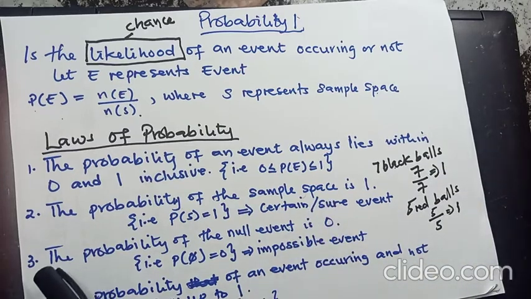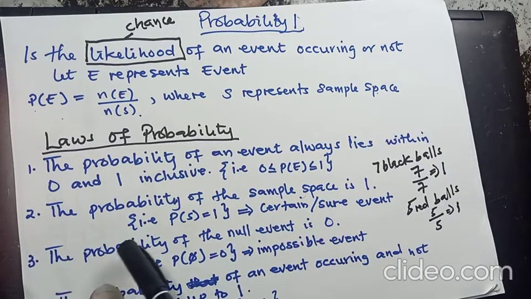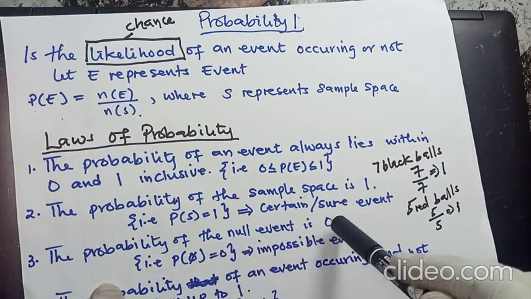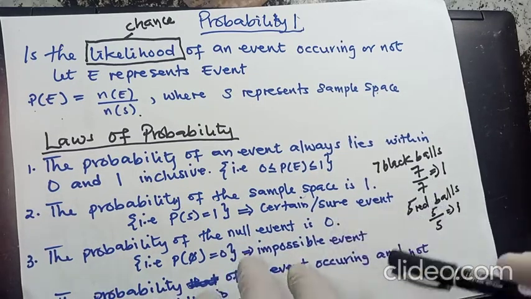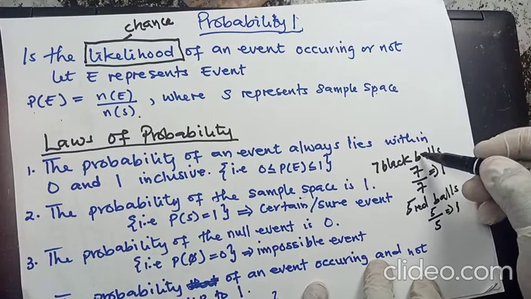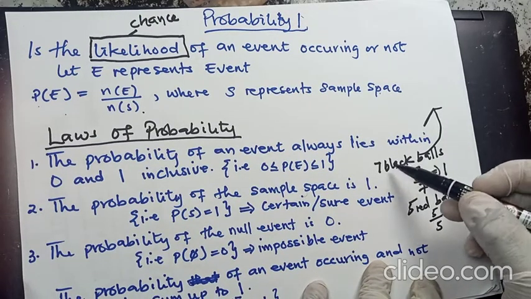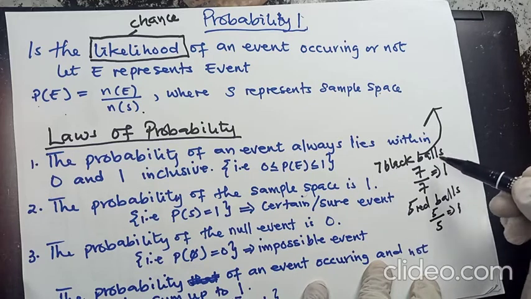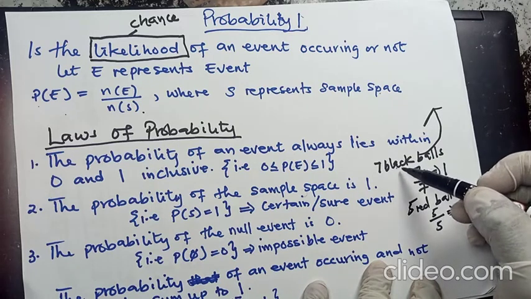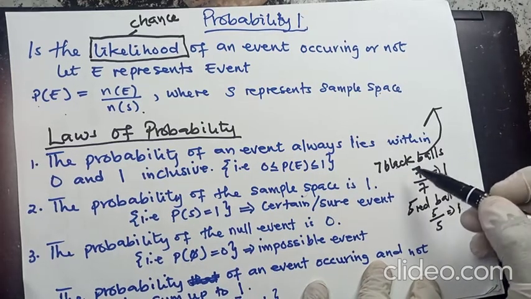Okay, so again, the third law is saying that the probability of the null event is 0. So let me come back to use these 7 black balls. We want to find the probability of selecting a red ball.